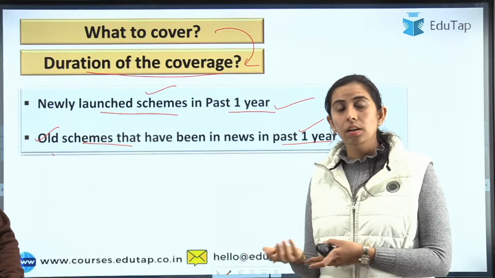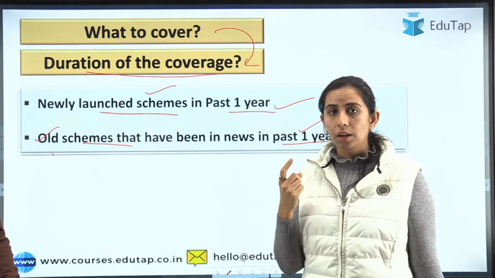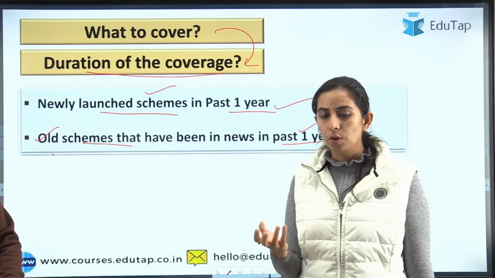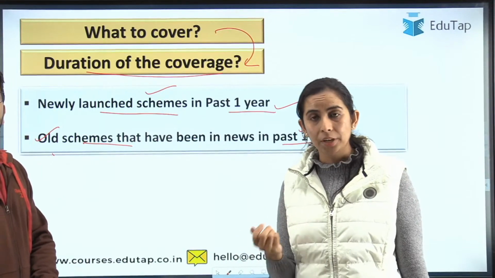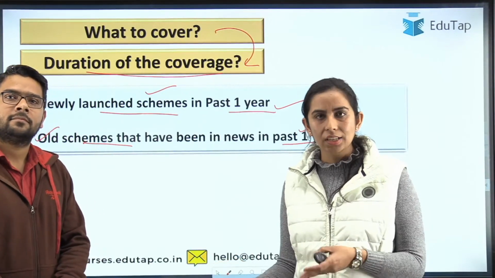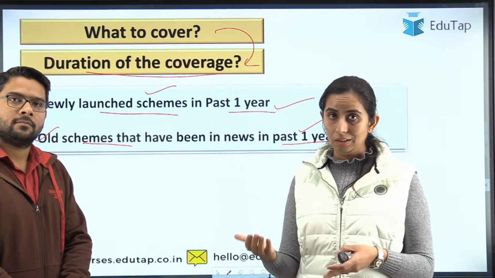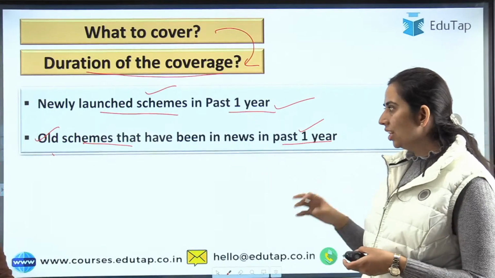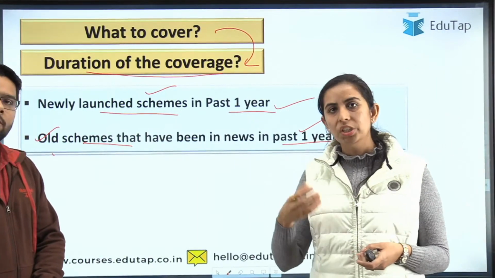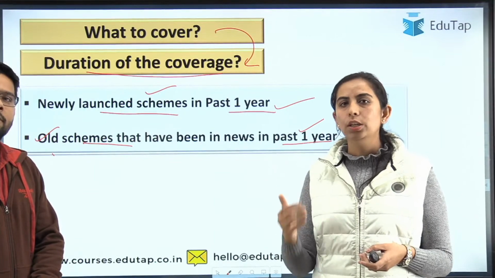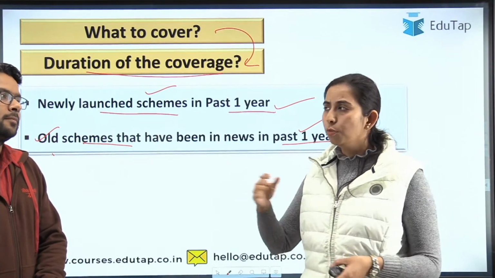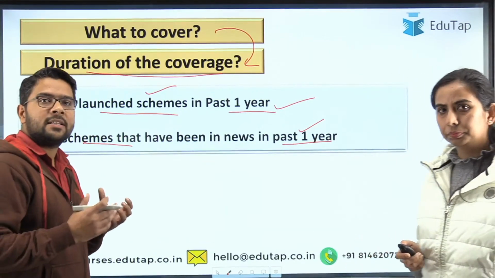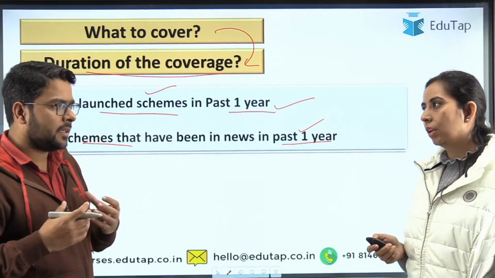How to identify old schemes in the past 1 year? The very first thing is whether those schemes are related to your syllabus. If they are related to gender issues, sustainable development, these are the topics of ESI specifically. If the old schemes are related to your syllabus, you have to cover them. But there are a few pointers which can help you identify which old government scheme you need to cover. Would you like to add anything apart from this? Basically the point is that even in an old scheme, sooner or later some update keeps coming. We know that.